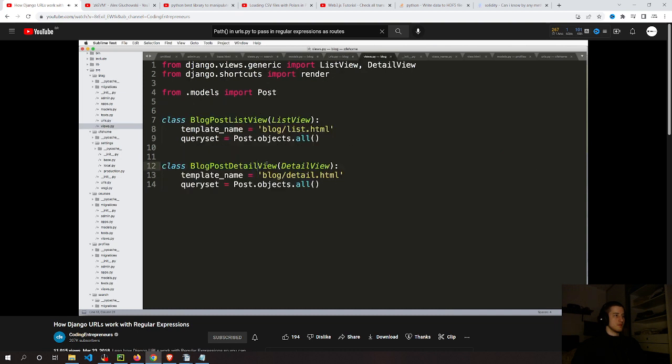So what we need to do is accept the fact that we want to change what our keyword argument was, what our regular expression keyword argument was that's going to this view. I want to change it. I don't want to go with the default. There's nothing wrong with that, but I want to show you how it's done. And there are 2 ways. I'll show you how to do it in a class-based view, which is what I'm about to do, and I'll also show you how to do it in a function-based view, even though I already kind of showed you how to do it anyway.